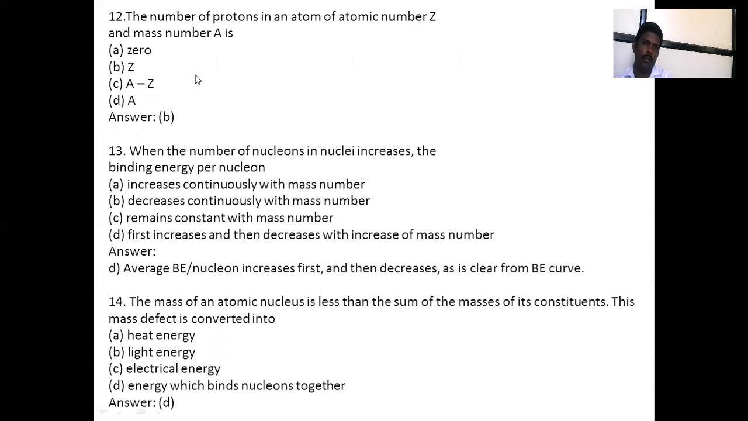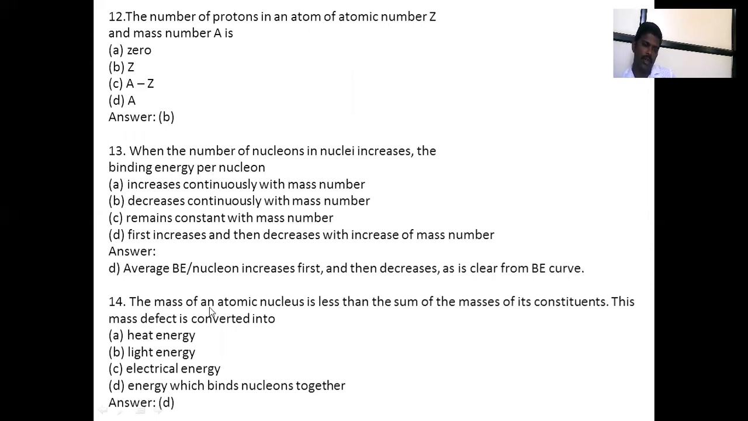Next one, nuclei having the same number of neutrons but a different number of protons and atomic number are also called isotones. Which of the following has the identical property of isotopes? That is B, chemical properties. The number of protons in an atom with atomic number Z and mass number A is equal to Z. When the number of nucleons in the nucleus increases, the average binding energy per nucleon increases first and then decreases, which is clear from the binding energy curve.